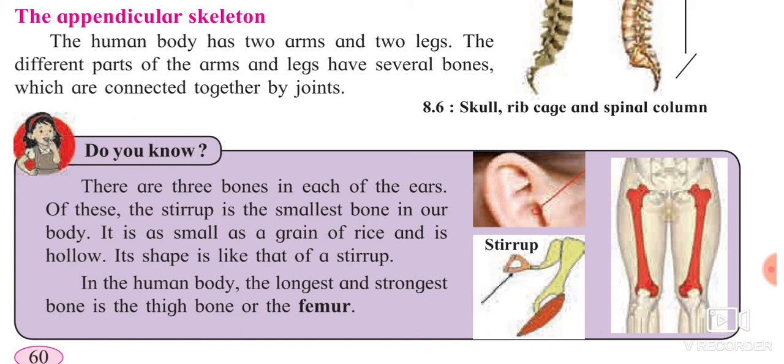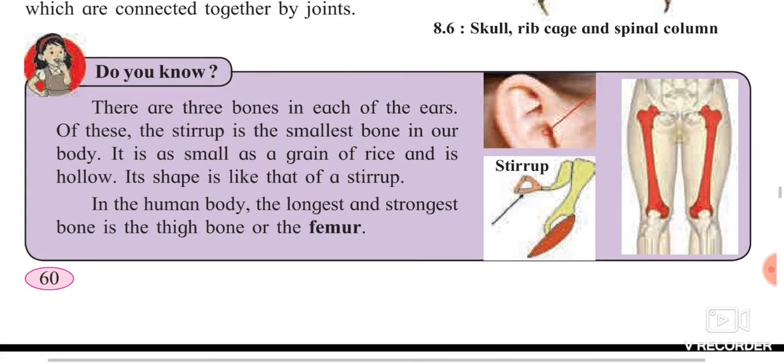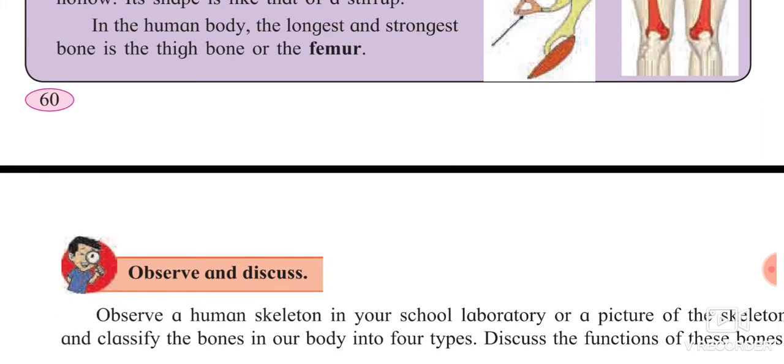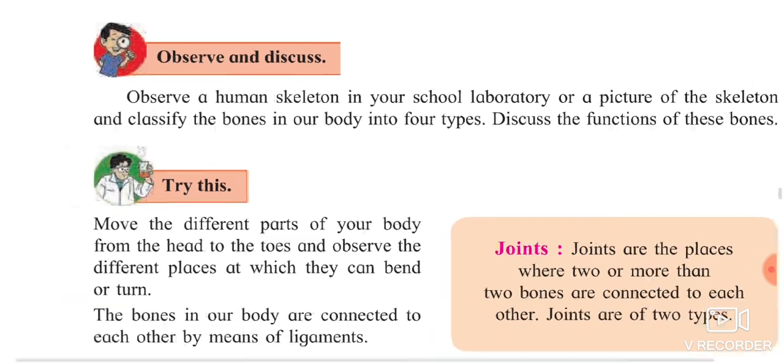It is very small, like a grain of rice. And in the human body, the longest and the strongest bone is the femur bone, which is also called the thigh bone. It is the longest and it is the strongest also. Both superlative degrees are given over here. So it is the longest and the strongest bone, and it is called the femur.